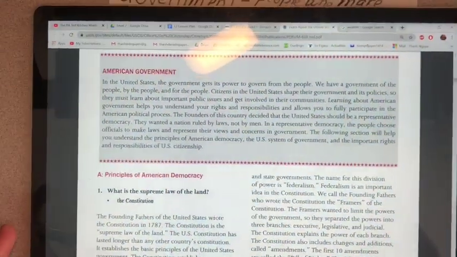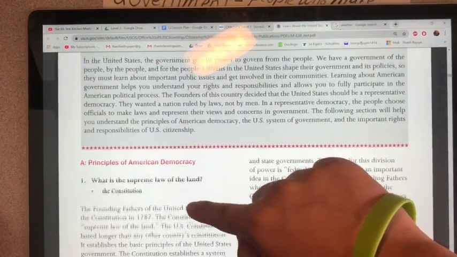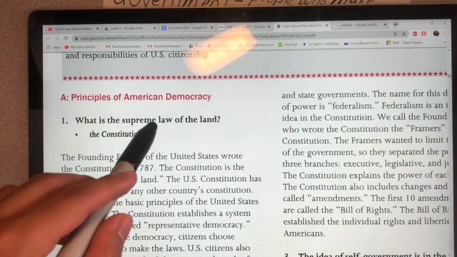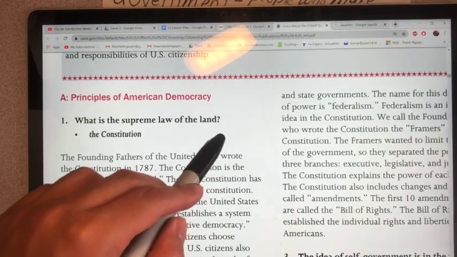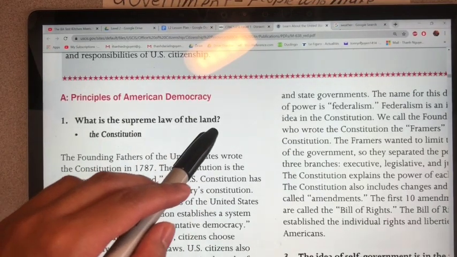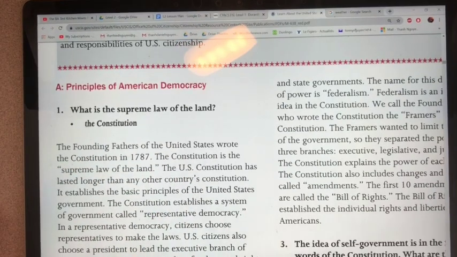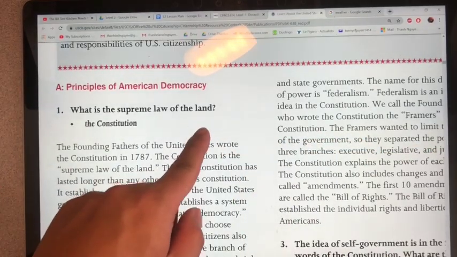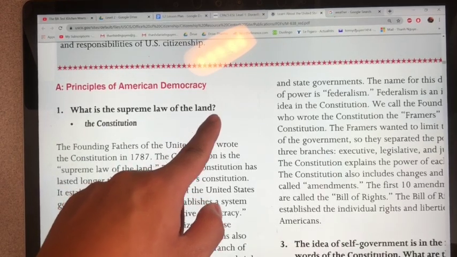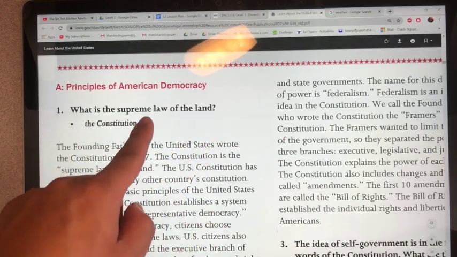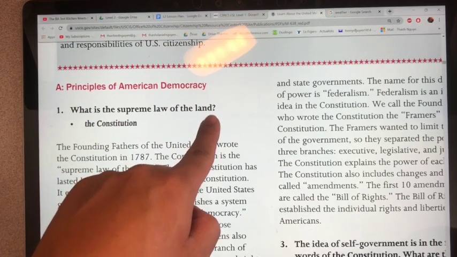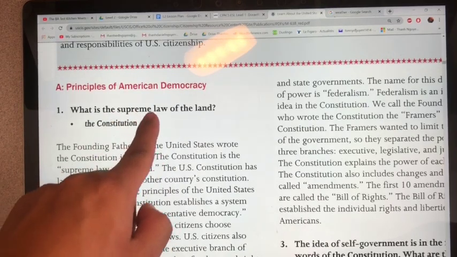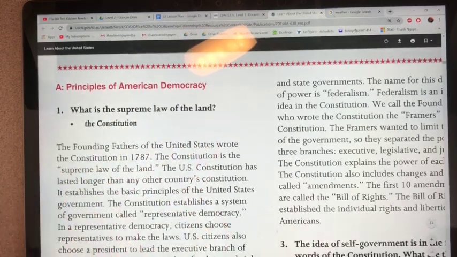Okay, so let's look at the first question. The first question is, what is the supreme law of the land? Okay, so first let's look at the word land. When we talk about land in this question, we mean country. So the United States. What is the supreme law of the United States? Okay, and we know the word law means rule. So what is the supreme rule of the United States?